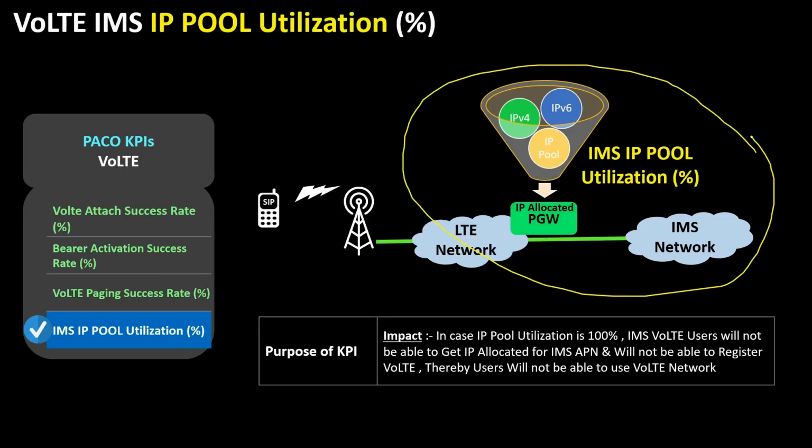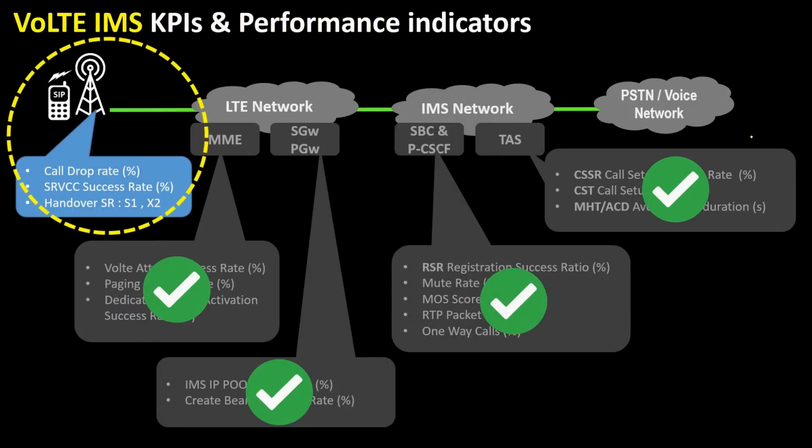The radio network eNodeB is also generating a few very critical KPIs which are used for overall health of the VoLTE IMS network. These KPIs are, the first one is the call drop rate. This is measured in percentage. This tells us the percentage of calls which are getting dropped abnormally. This is calculated on QCI 5 bearer dropped abnormally.